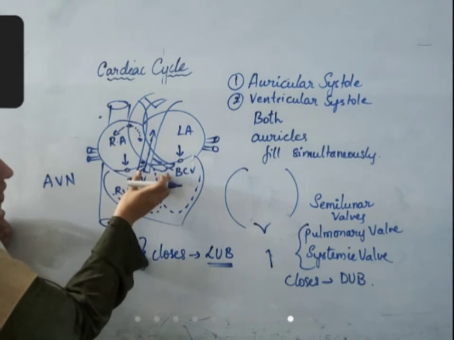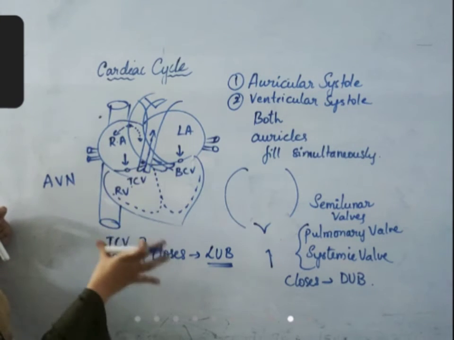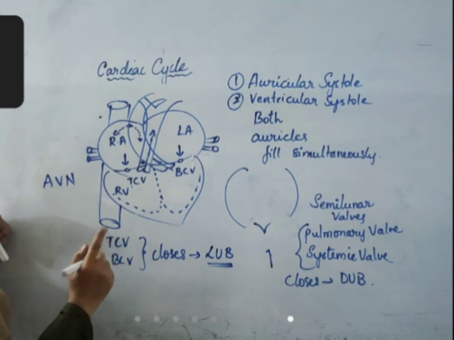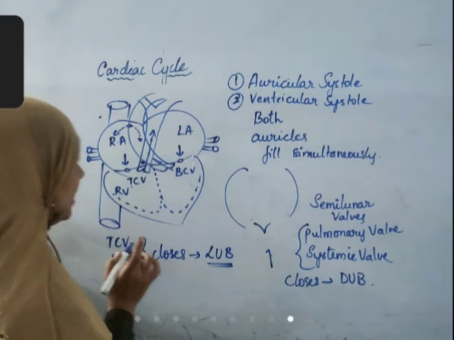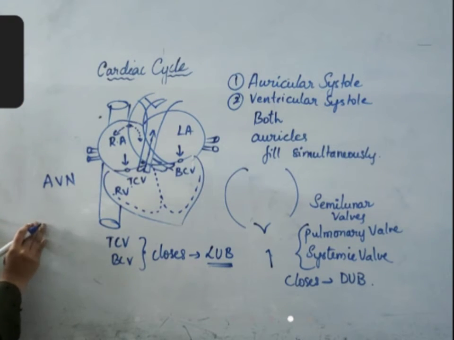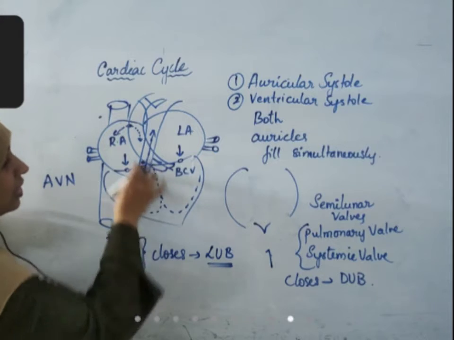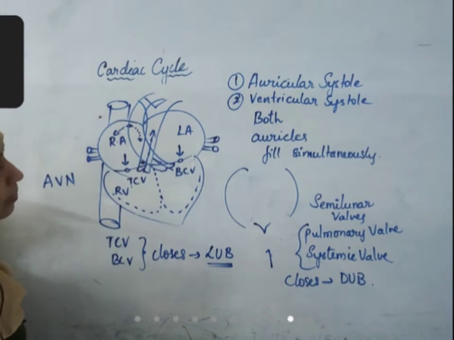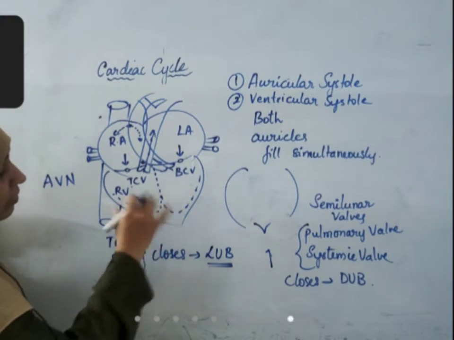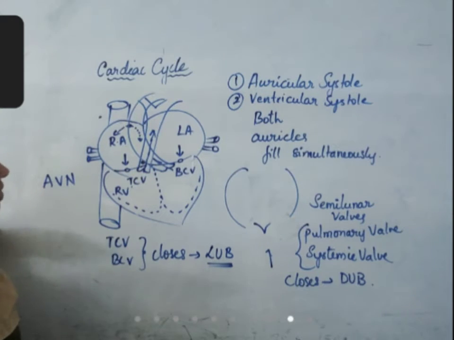Why do these valves close? To prevent the backflow of blood. Blood always tries to move forward. It is not allowed to move backward from ventricles to auricles or from arteries to ventricles because of the presence of these valves.